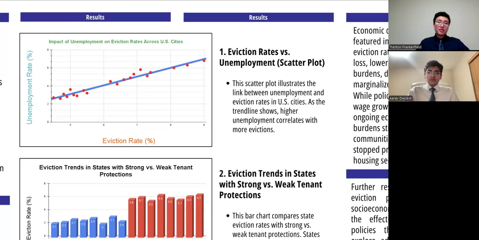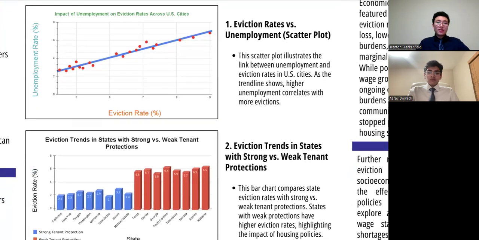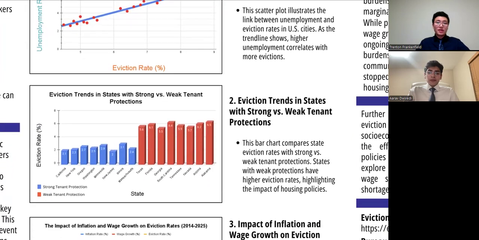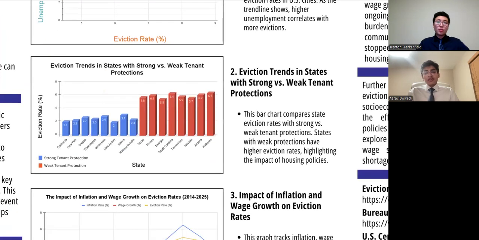Moving on to our second graph, we decided to analyze 16 states across the US and see whether they had strong or weak tenant protections. The red ones, or the ones with weak tenant protection, had high eviction rate levels compared to the blue ones, or the ones with strong tenant protection, which had low eviction rates. This shows that if a state has strong tenant protections, it is more likely to have a low eviction rate.